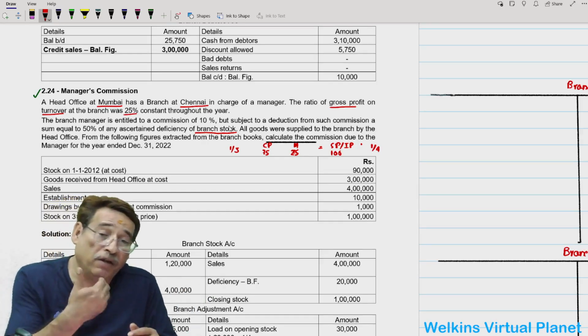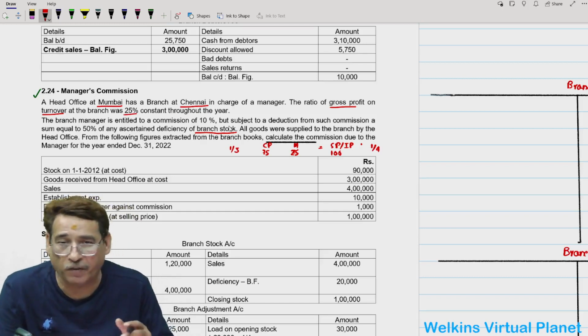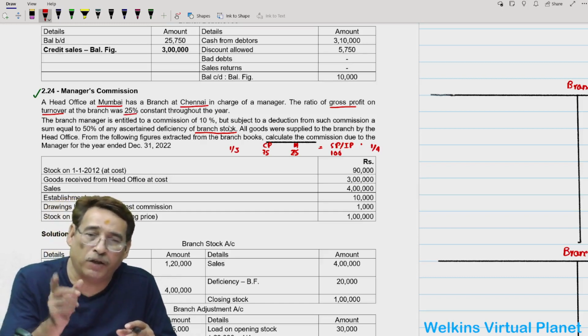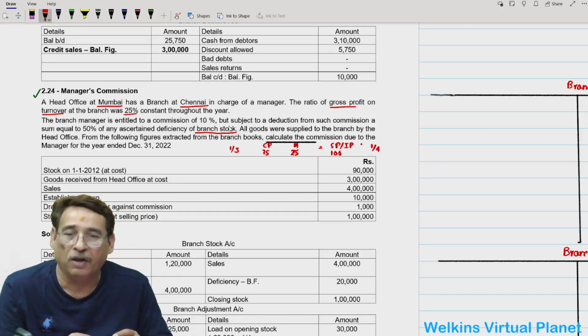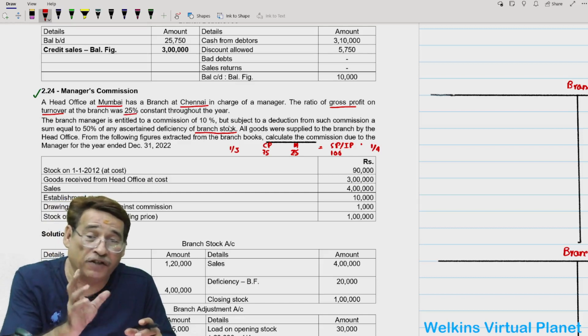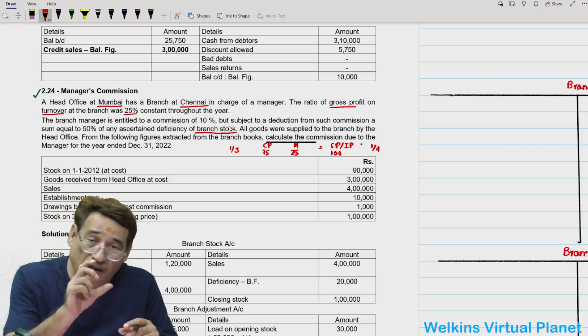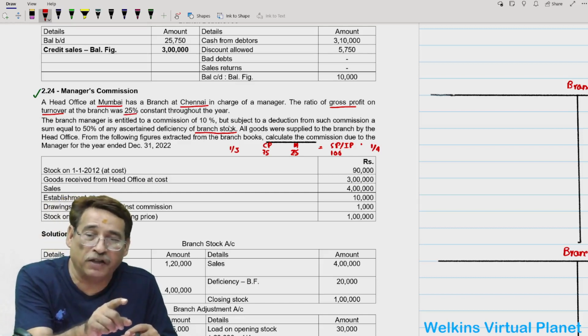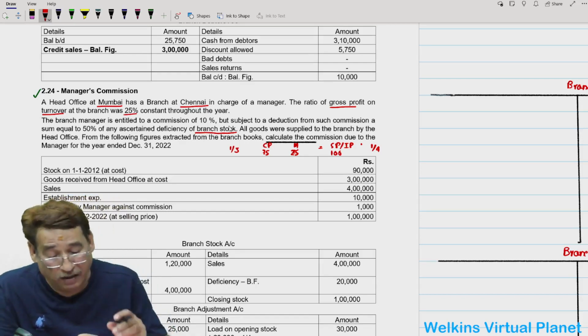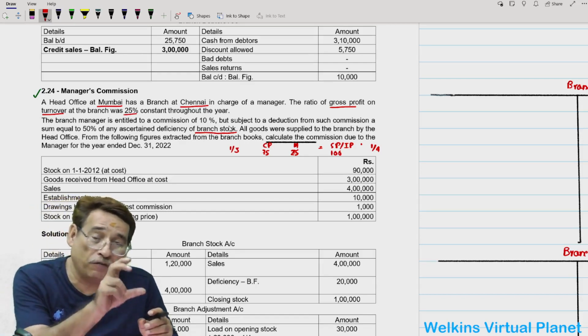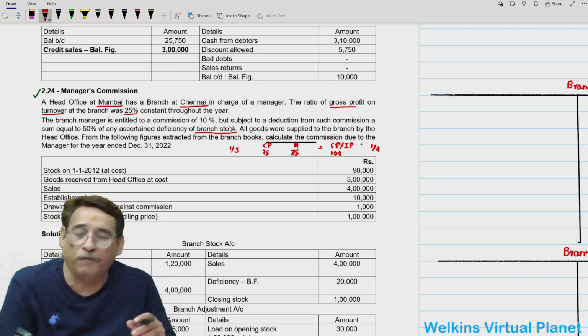We have given our word that we are going to offer you 10% commission, but at the same time we have put up a rider, a condition. The condition is that in case there is any deficiency at your site, then 50% of that deficiency will be subtracted from your commission.